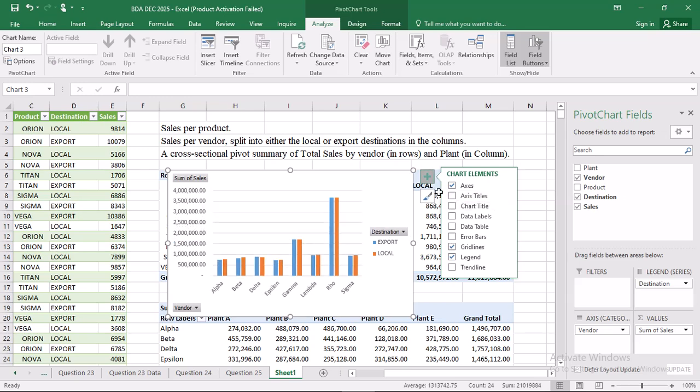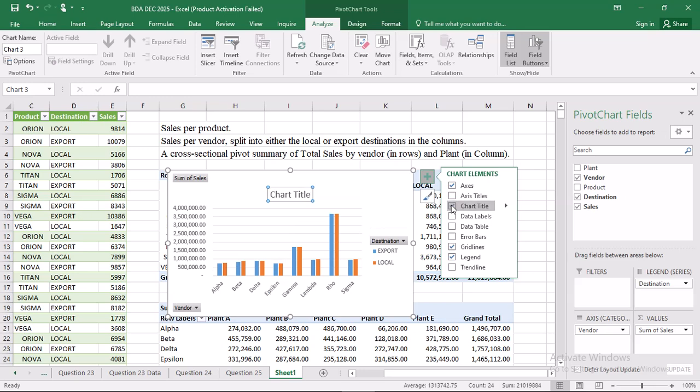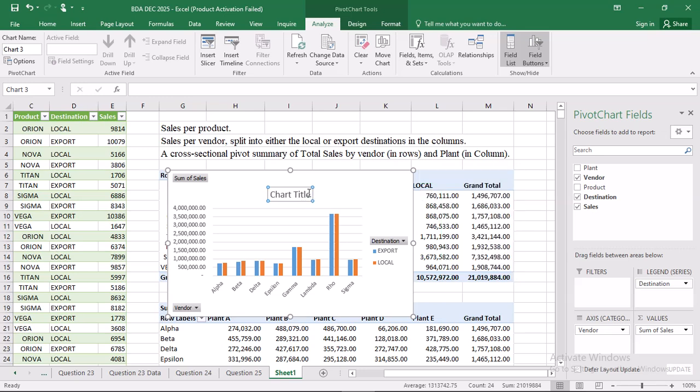You click on this plus icon, chart titles, sales per vendor. You can even go ahead and split it into local or export, but now I can just call it sales per vendor because export is here, local is here. So for alpha, this is the export sales, then these are the local sales.